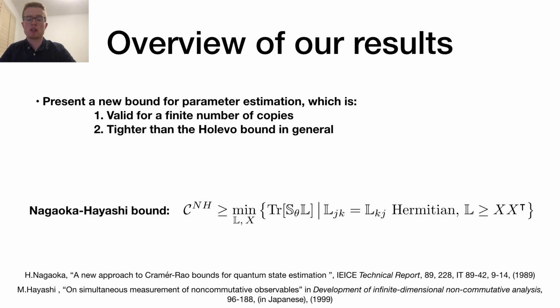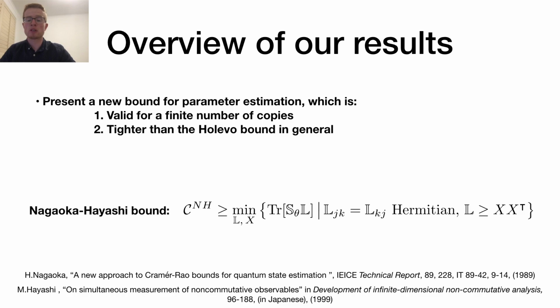Our main result is that we present a new bound for parameter estimation, which we call the Nagaoka-Hayashi bound. This bound is powerful for two main reasons. It is valid for separable measurements on a finite number of copies of the probe state. This is in contrast to the more commonly used Holevo bound, which in general can only be reached with a complex collective measurement on infinitely many copies of the probe state. For this reason, the Nagaoka-Hayashi bound is in general tighter than the Holevo bound.